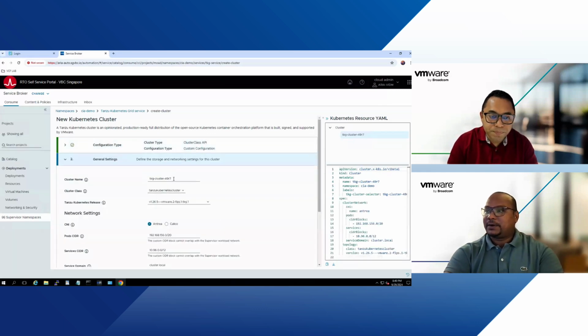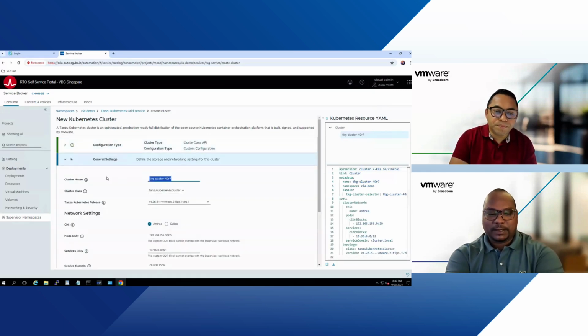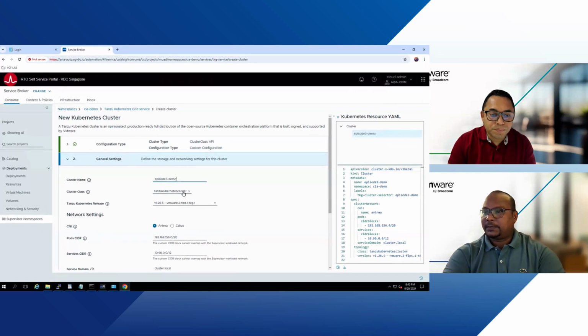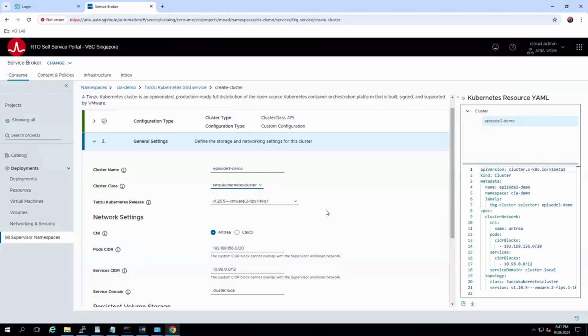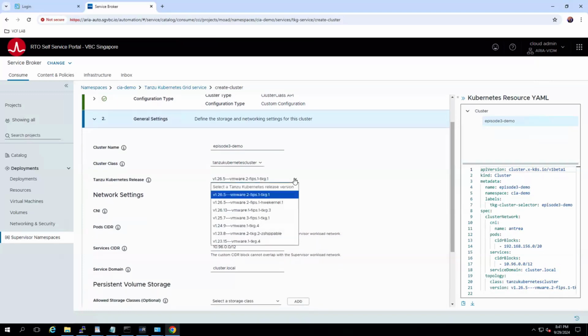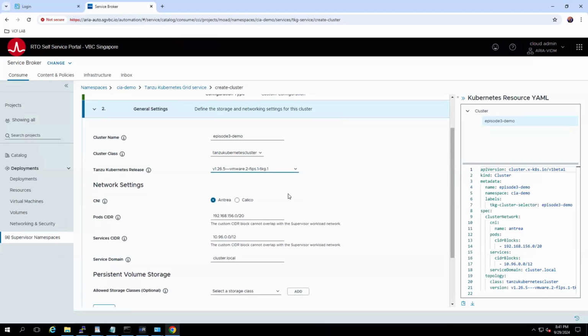Quick next. What name do I want to give my cluster? I'm going to name it Episode 3 demo. The cluster class is already defined as pre-work, so I select the cluster class. For the release, I have the option to select which TKR, or Tanzu Kubernetes release, I want to use for this cluster. This is all upstream compliant, right? Correct, exactly. This is conformant. So I select 1.26, which is the latest one, for my cluster.